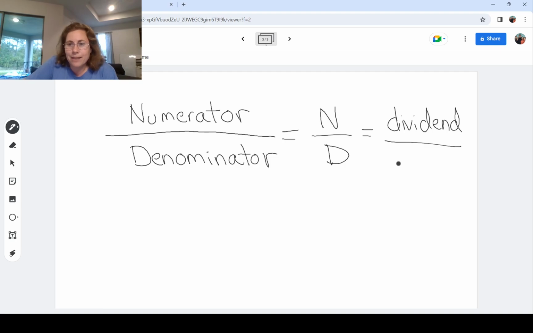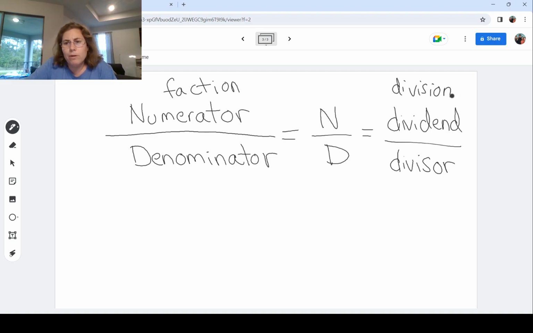And then we have the divisor, and that's the denominator. These words mean the same idea, just in different contexts. Numerator and denominator are reserved for fractions, and dividend and divisor are used for division. It doesn't matter what word somebody uses when they speak to us, and that somebody could be directions in a worksheet or a test. We want to be comfortable with them and know that they mean the same idea.